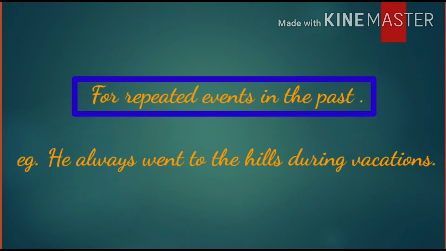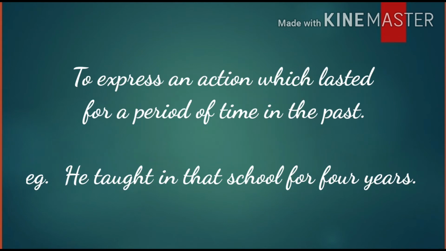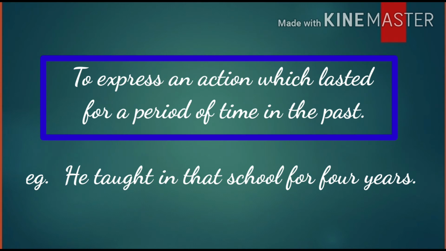As we know, the past tense is used for past events, but it is also used for repeated events in the past and for past habits and to express an action which lasted for a period of time in the past. For example, he taught in that school for 4 years. We understand that he was teaching in that school. Nowadays, he does not teach there anymore.